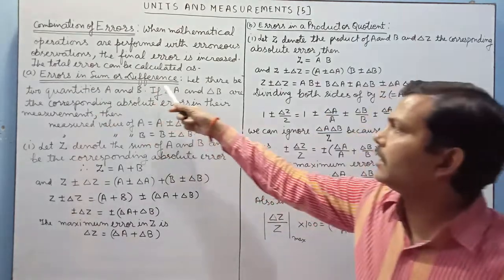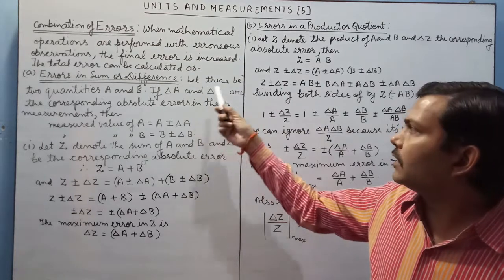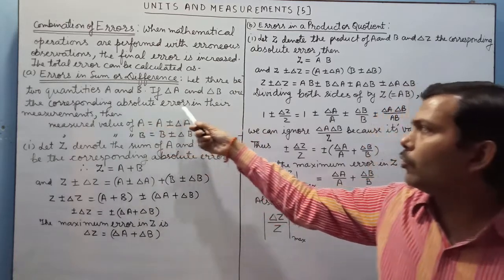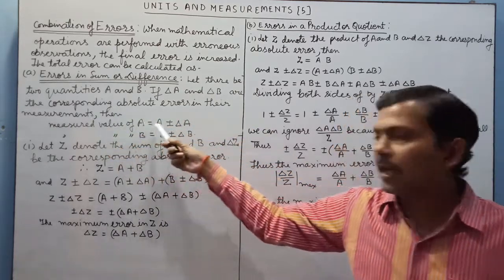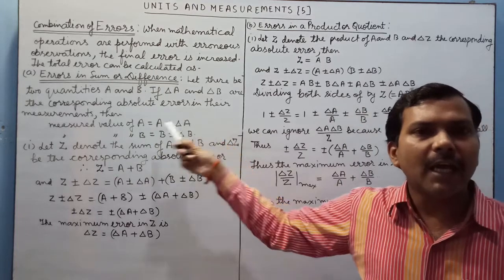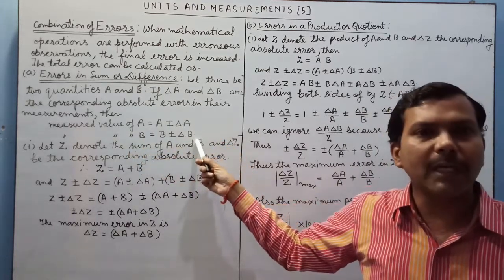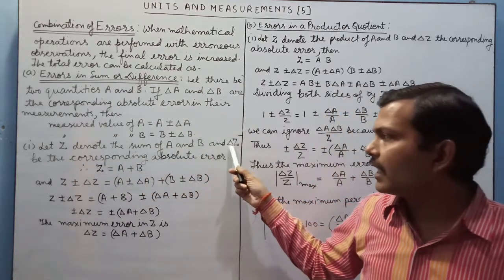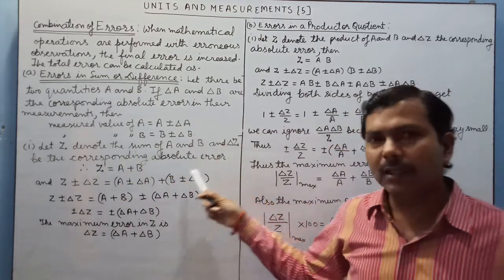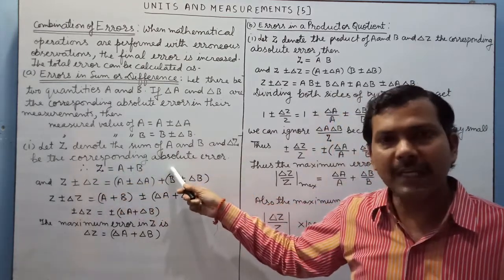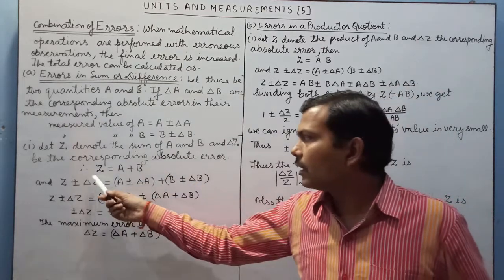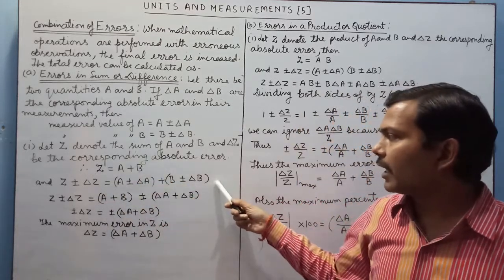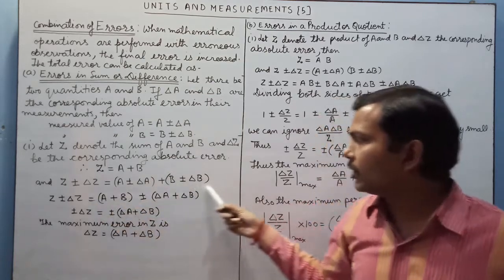So first, errors in the sum or difference. We will consider two physical quantities A and B. If delta A and delta B are the corresponding absolute errors in their measurements, then measured value of A will be A plus minus delta A and measured value of B will be B plus minus delta B. First, let Z denote the sum of A and B and delta Z be the corresponding absolute error. Therefore, Z is equal to A plus B. Now we can write Z plus minus delta Z is equal to A plus minus delta A and B plus minus delta B. So we will solve this equation.